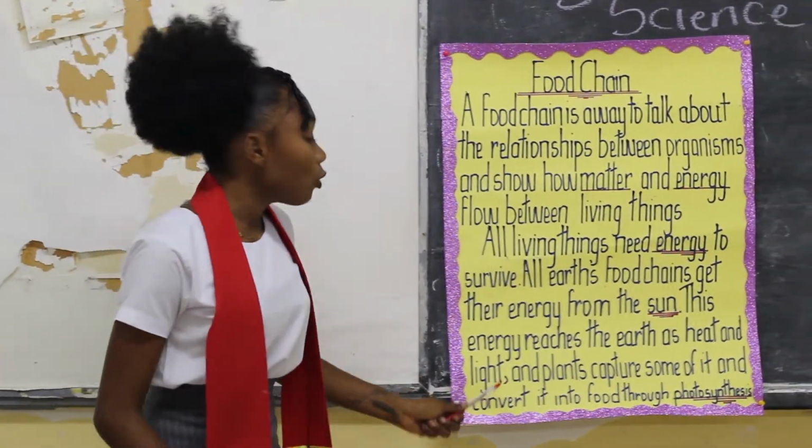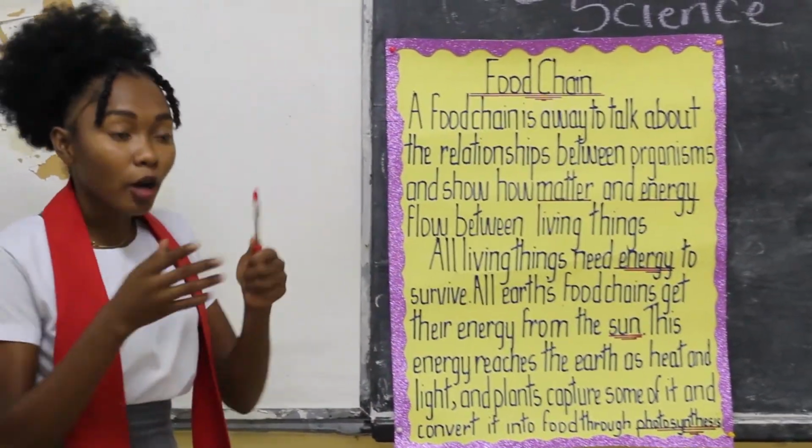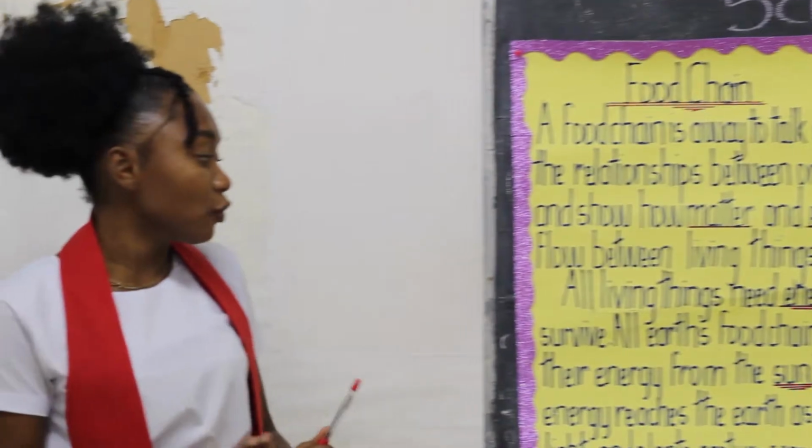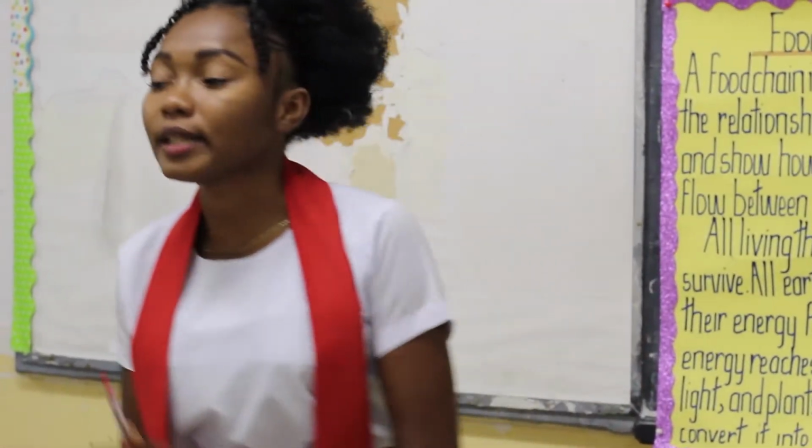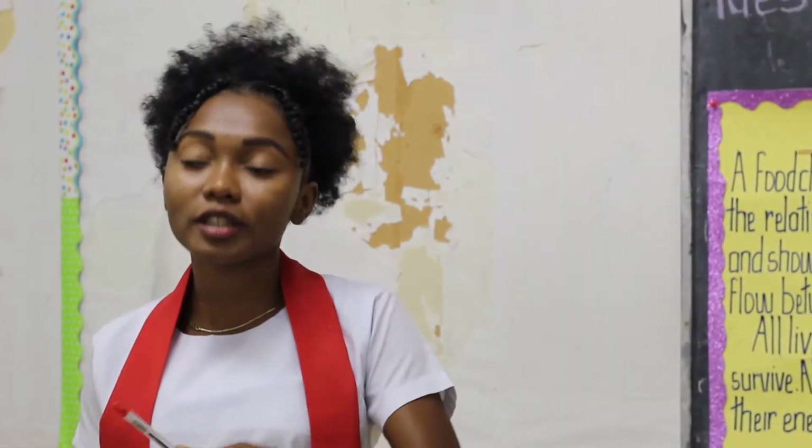How do the plants make this food? Through the process of photosynthesis. Photosynthesis is the process by which plants make food using the sun's energy, or sunlight. Okay, everybody? Now in the video,